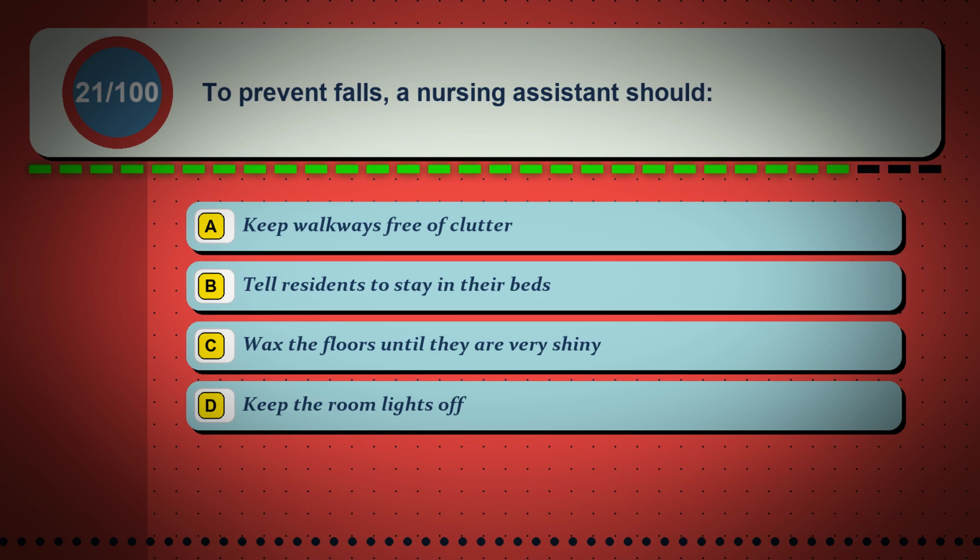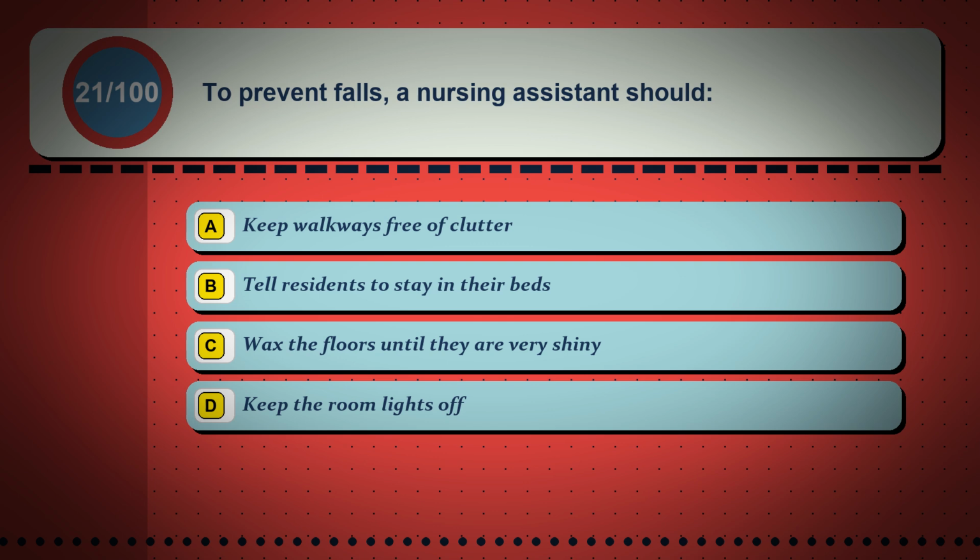Question 21. To prevent falls, a nursing assistant should: Option A. Keep walkways free of clutter. Option B. Tell residents to stay in their beds. Option C. Wax the floors until they are very shiny. Option D. Keep the room lights off.